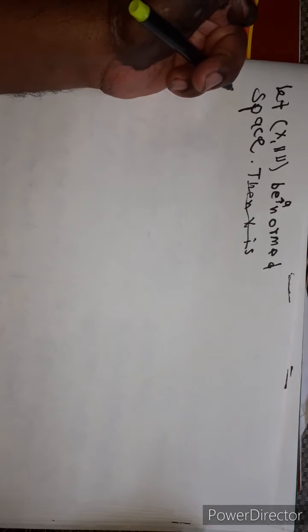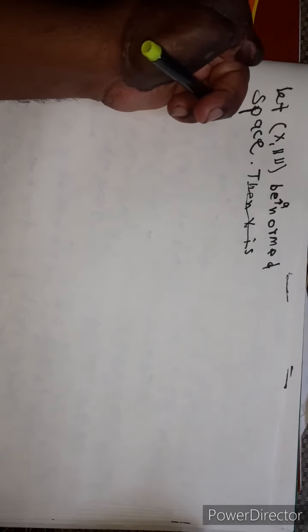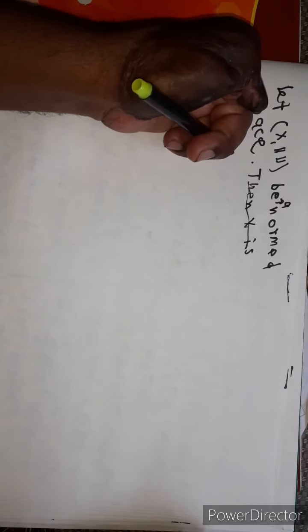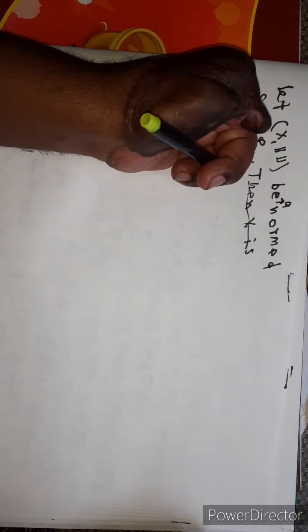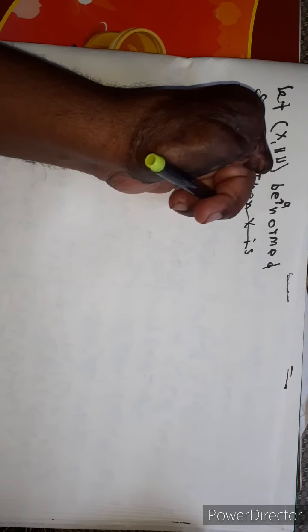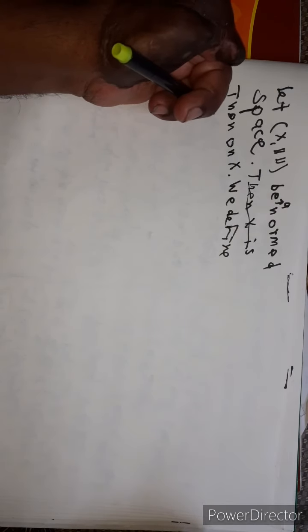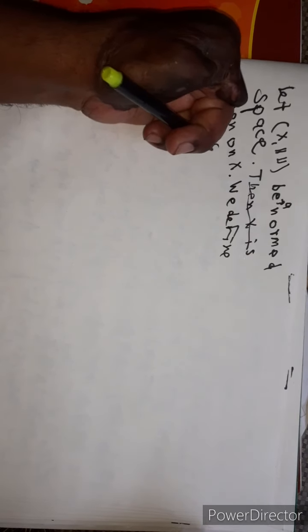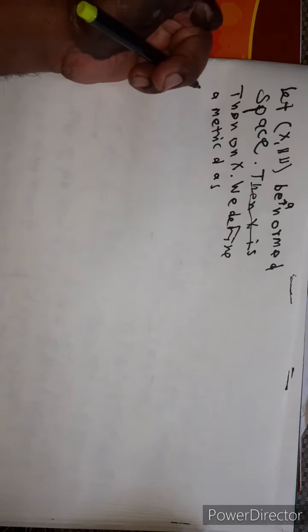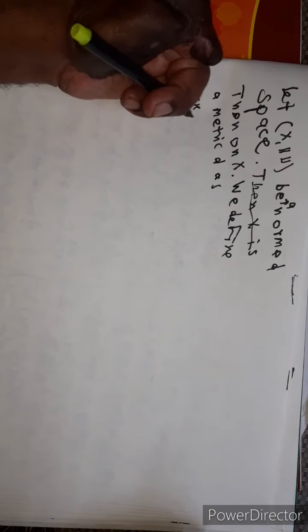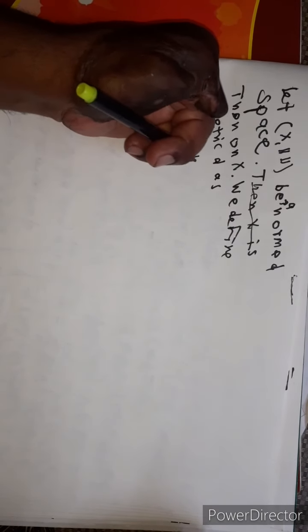Then on X we define the metric d as d of x comma y is equal to norm of x minus y.